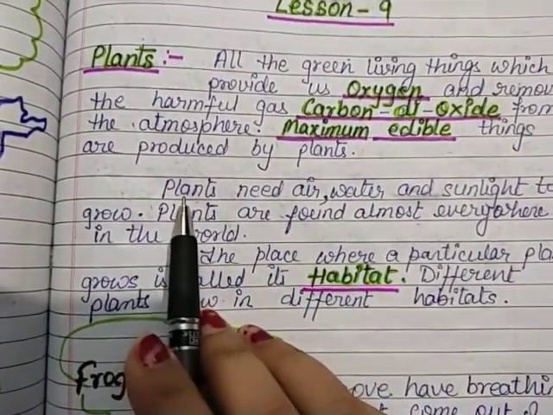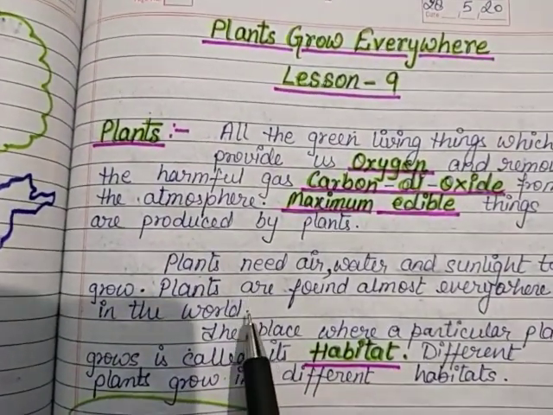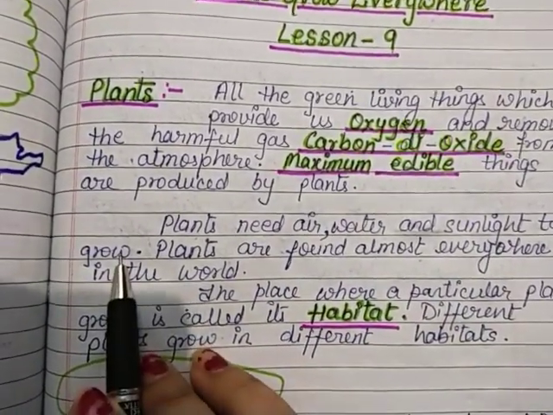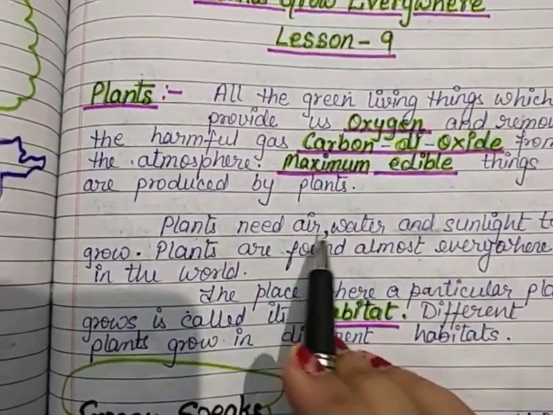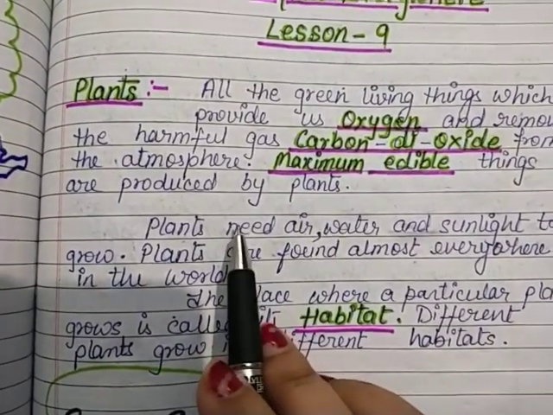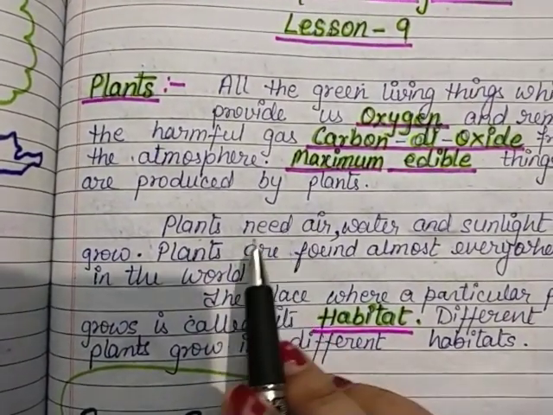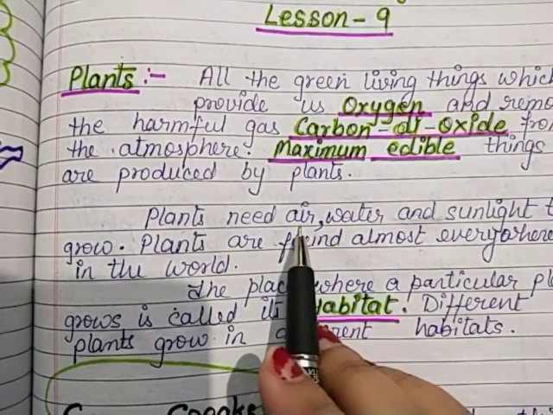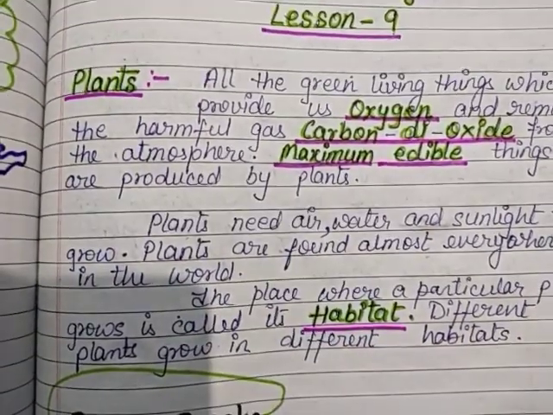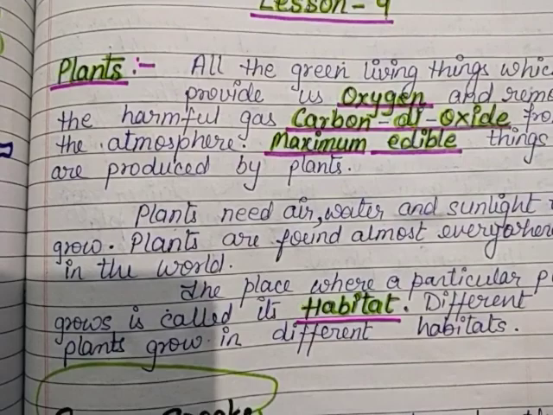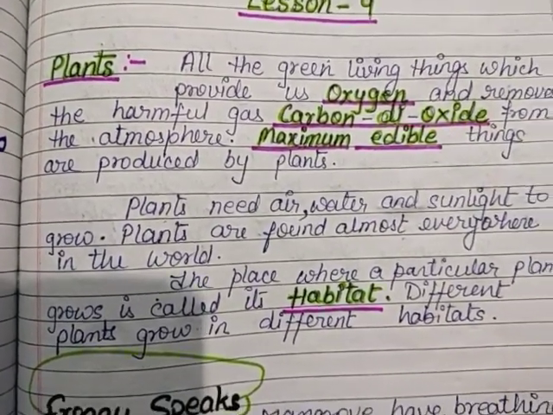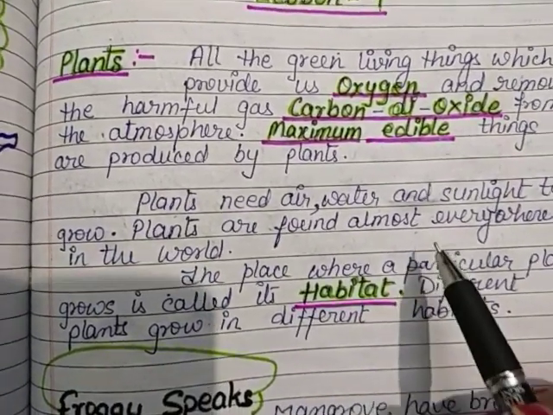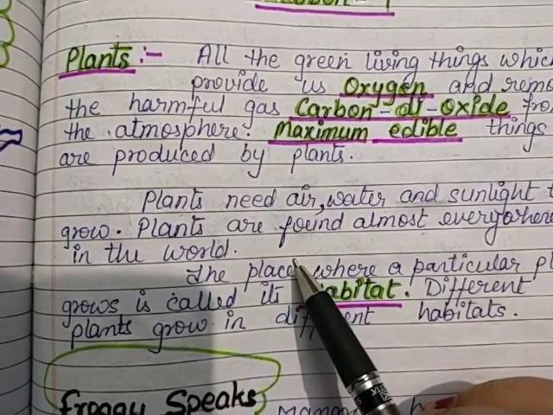So plants need air, water and sunlight to grow. What are the requirements of the plants? These are the requirements of the plants. Plants need air, water and sunlight to grow. Without air plants cannot survive. Plants are living organisms like humans and animals, so they also need air, that is oxygen. Like we need oxygen for breathing, for respiration. Animals also require oxygen for breathing and respiration. Birds also do respiration with the help of air.